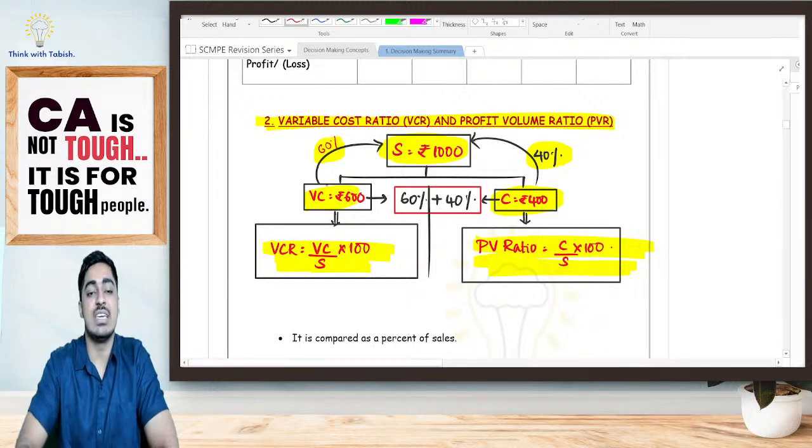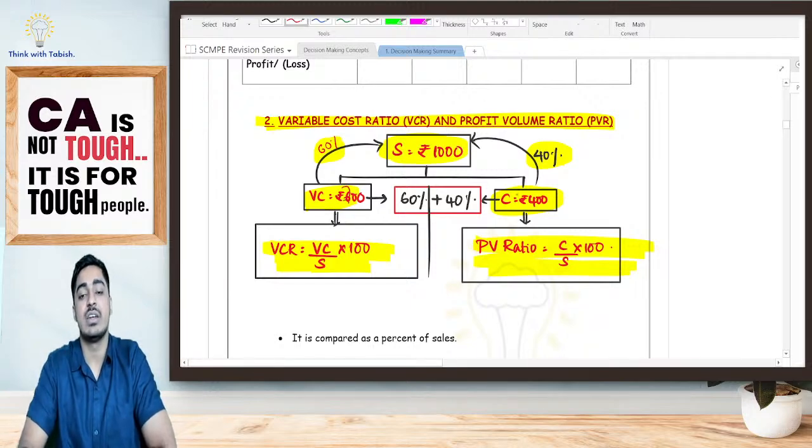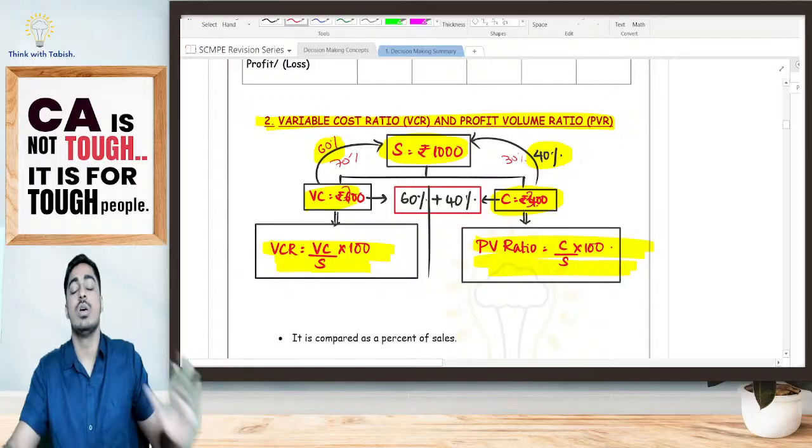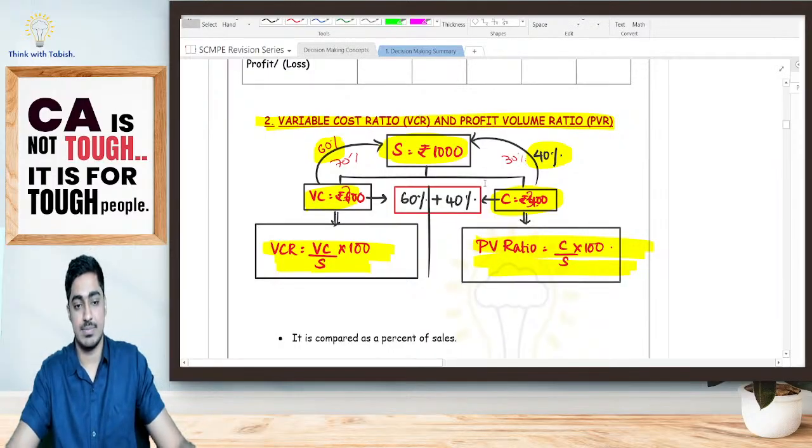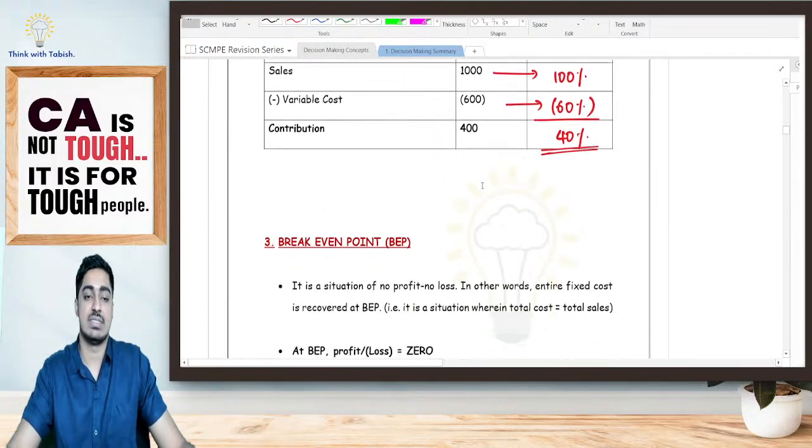Now, if you want, you can change the data. You can make variable cost as 700. So your contribution becomes 300. So it becomes 70%, 30%. But always you add the two, it will always be 100%. Is it clear, everyone? Yes.